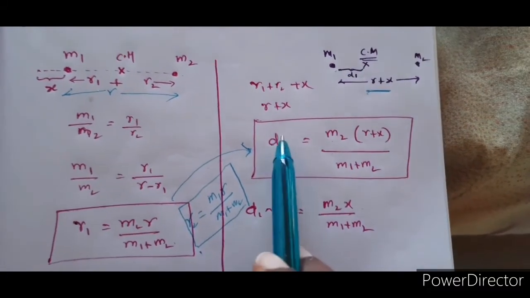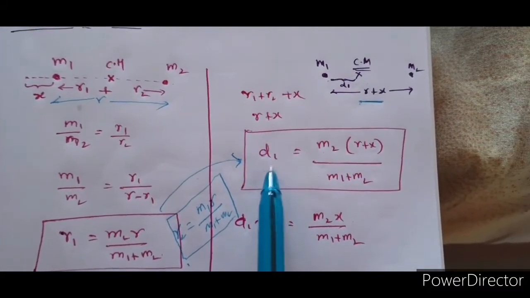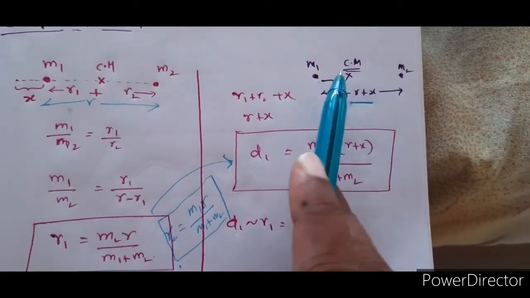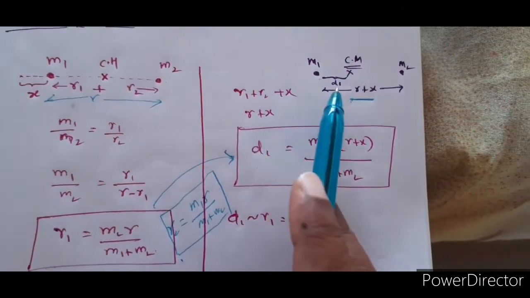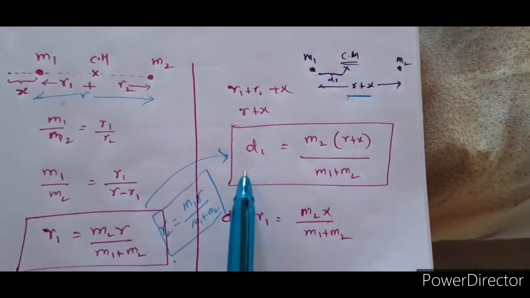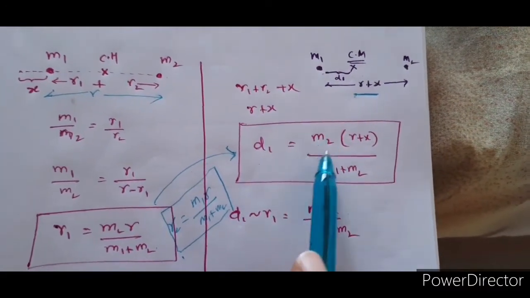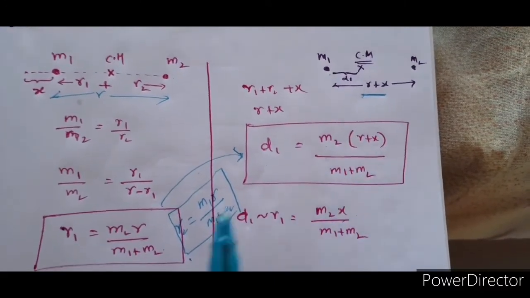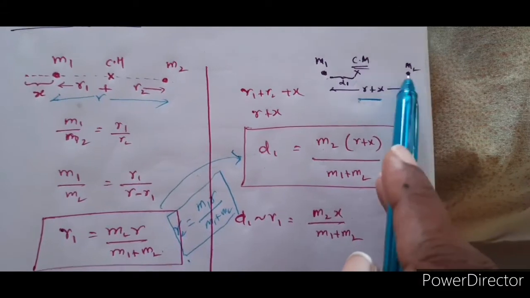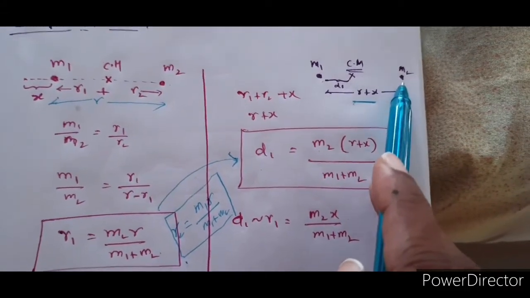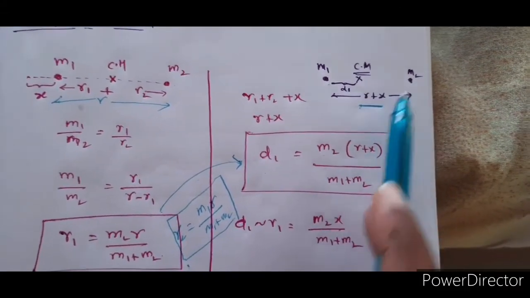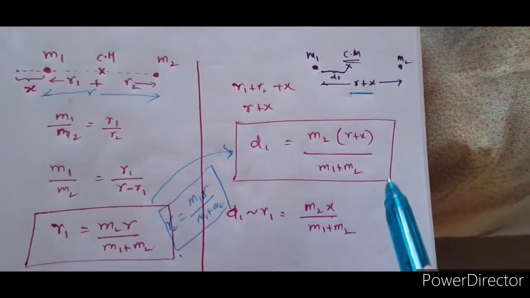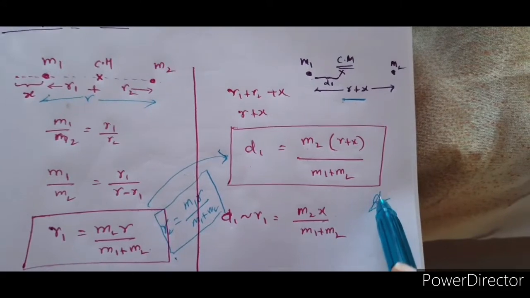This is the distance of center of mass from the first particle in the second scenario, where the particle is moved by a distance of x away from the center of mass. If asked for the distance of center of mass from m2, then you will have m1 into the distance of separation, r plus x, by m1 plus m2. Beautiful, isn't it? Very, very beautiful.